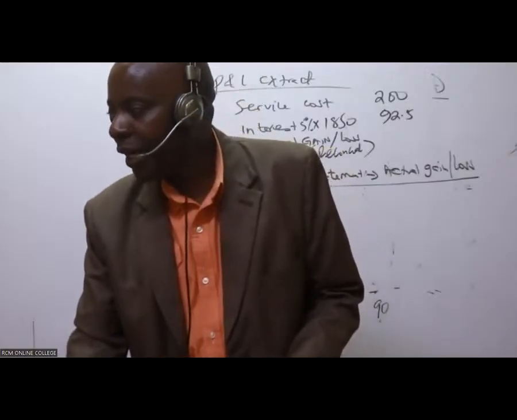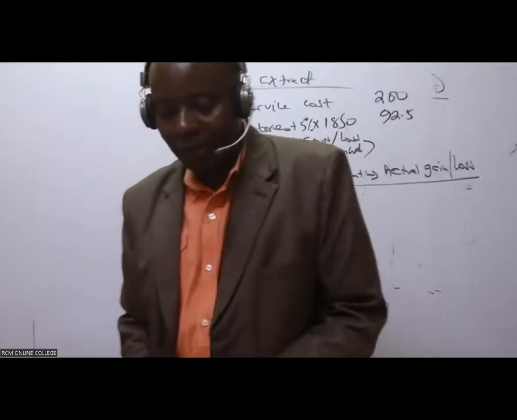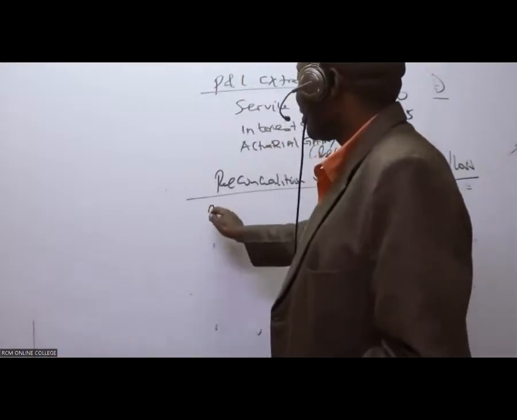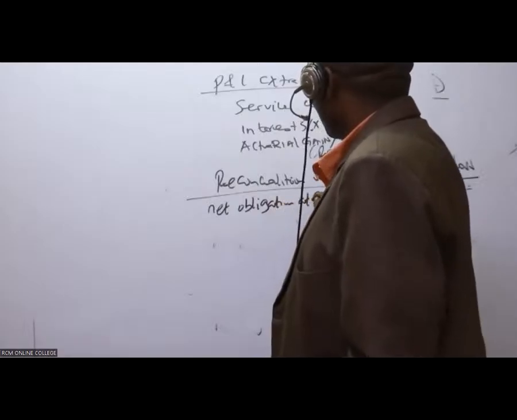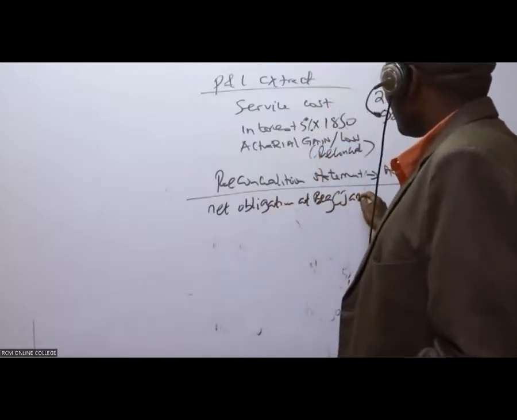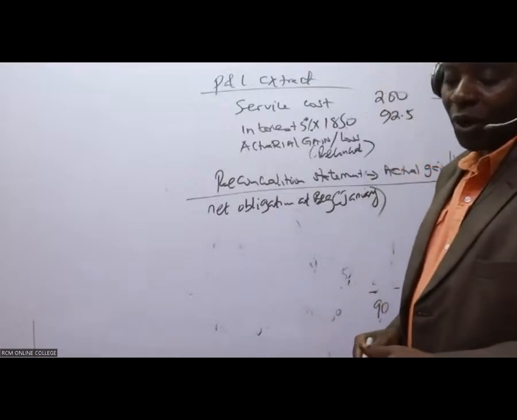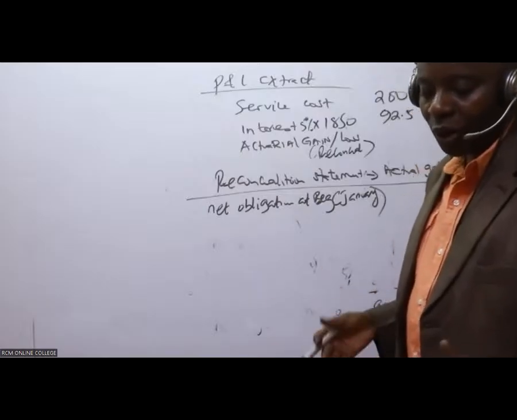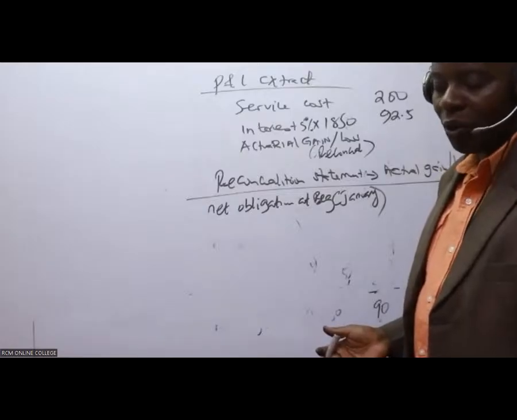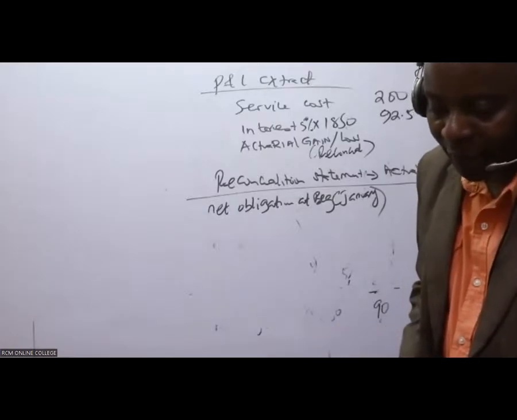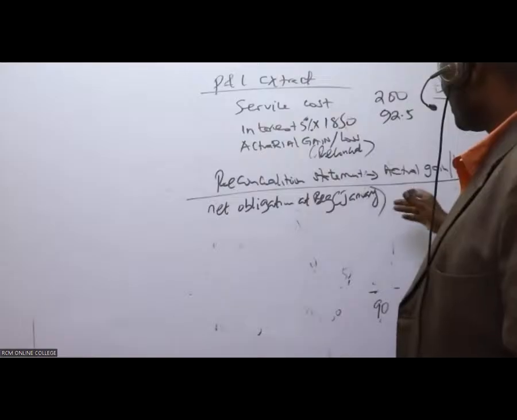So go ahead there and give Mwalimu the net obligation at the beginning, January. Are you able to see, ladies and gentlemen, that net obligation at the beginning? This morning, these guys are not talking to me at all. So the net obligation, what do we have there at the beginning? How I wish my students were talking to me as they normally talk to me. 1850. Thank you very much.